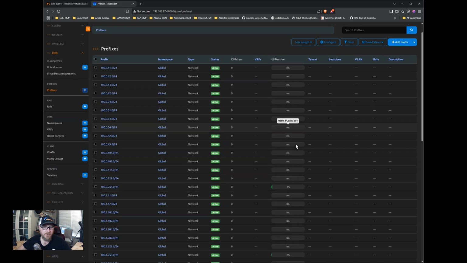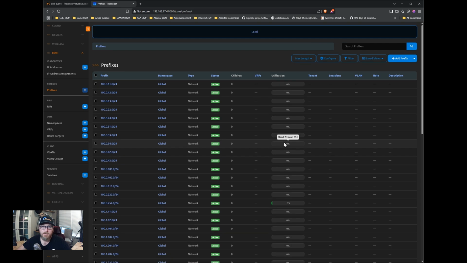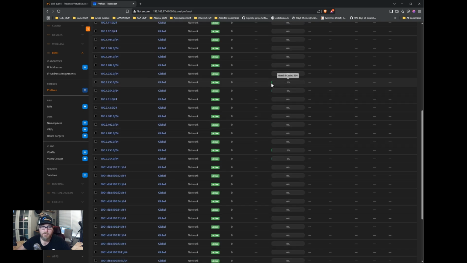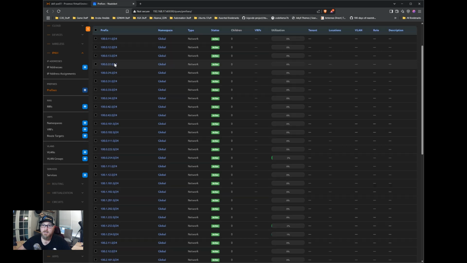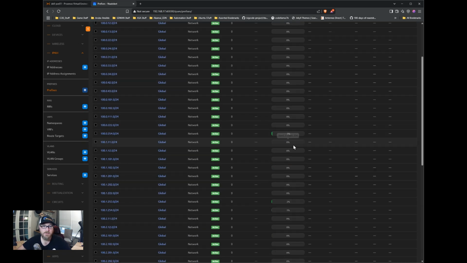And then we did prefixes. So here's all the prefixes that are being created here. Now, what's cool about the prefixes from the IPAM standpoint is you can see as we assign IP addresses, or create IP addresses, I should say, not assign them, but create them, we can see the utilization count out of the 254 available on all the prefixes I created for IPv4.